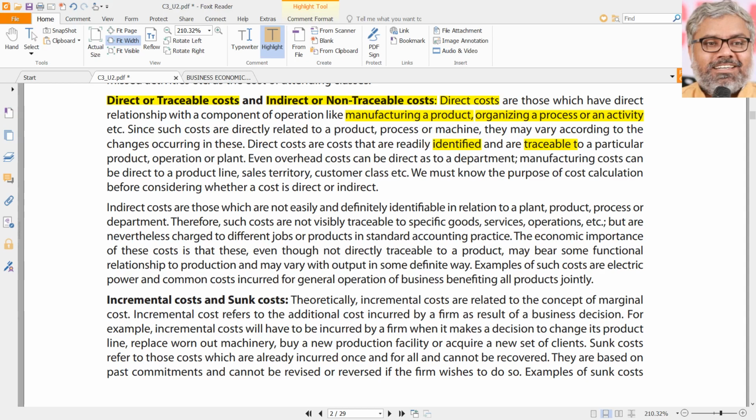So what we can call here, the cost of materials which is used in the manufacture of one bottle of Coca-Cola can be called a direct cost. But the CFO salary or accountant salary or the receptionist salary or some other cost, Coca-Cola head office has a lot of expenses.